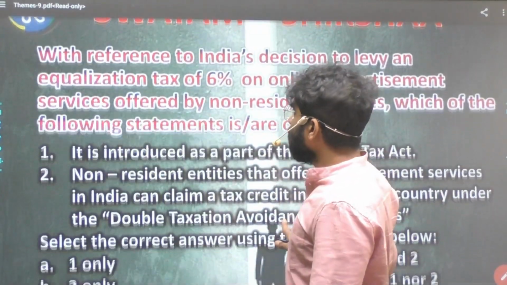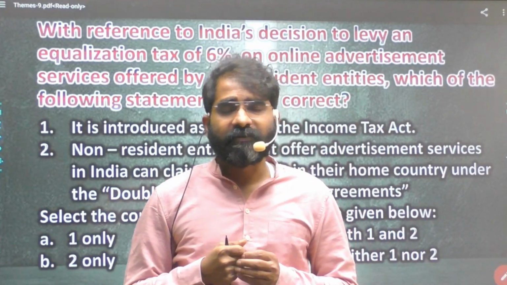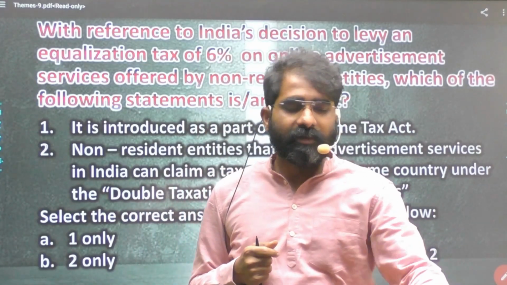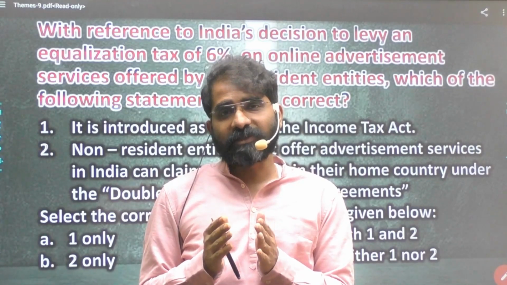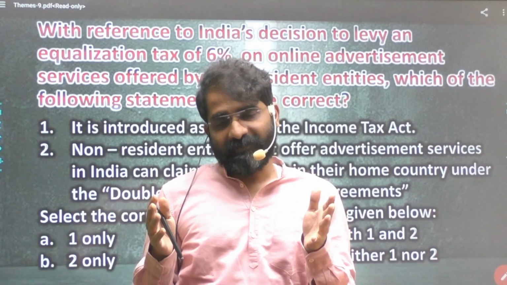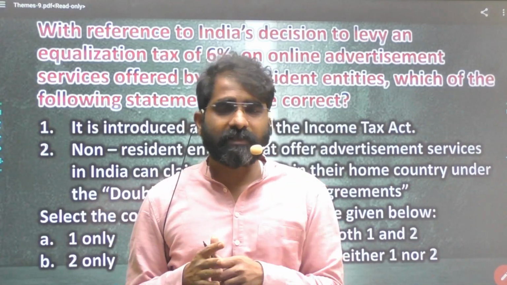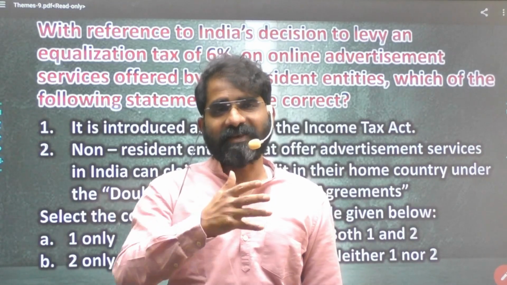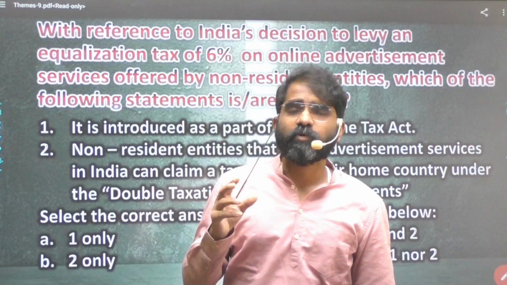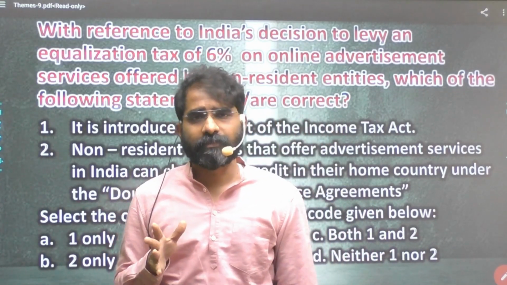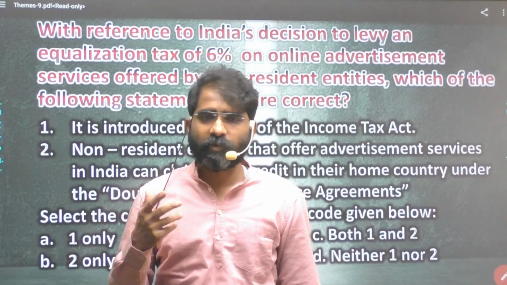Now, equalization tax was asked. Why was it asked? Because in 2016, equalization tax was asked in such a way that it was responsible for the prevention of tax avoidance. Now, two terms here. One is tax evasion, another one is tax avoidance. Tax evasion is basically illegal. Tax avoidance is when we are using the tax loopholes in the system to avoid paying tax. That is what tax avoidance is.